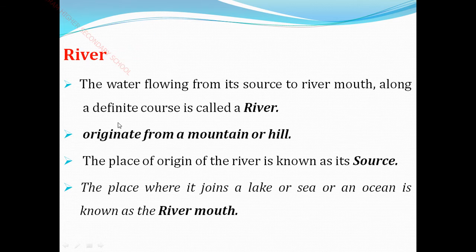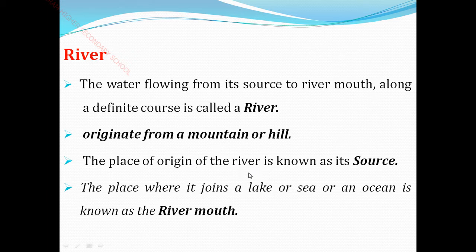A river flows along a definite course. It originates from a mountain or hill. So the river starts from either a mountain or a small hill. Do you know the difference between a hill and a mountain? Yes. The hill is smaller than the mountain, and the mountain is still higher than the hill.